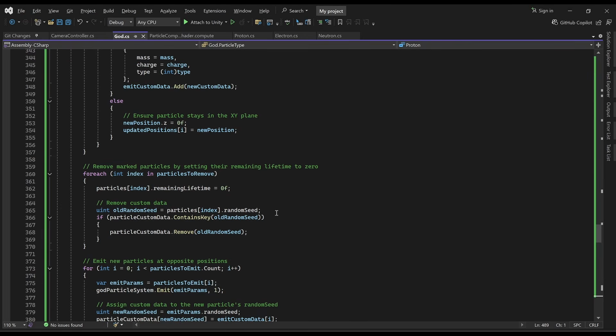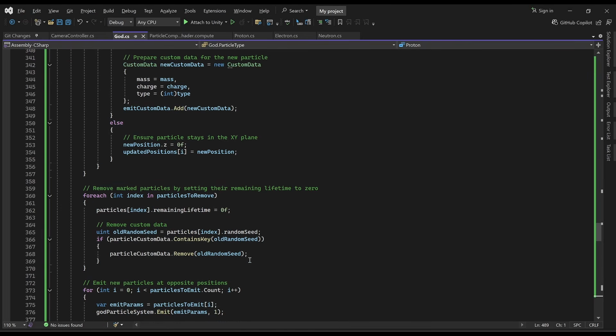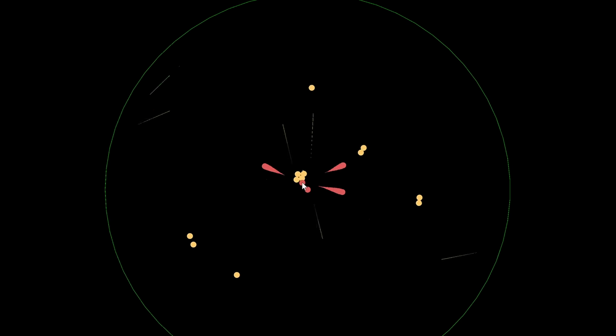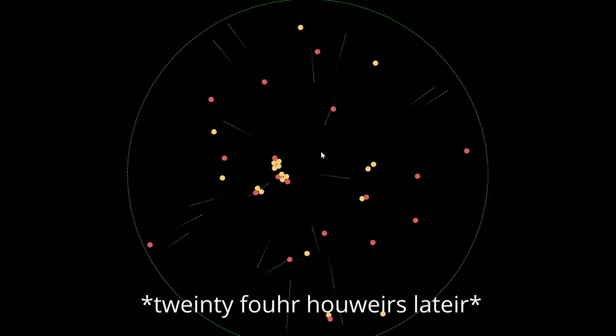Okay, so instead of turning off the trails module, what I'm trying now is instead when a particle gets to the edge of the universal radius, I'll just set its remaining lifetime to 0, so basically delete it, and then spawn a new particle at the opposite end with the same velocity. And looks like the new photons are just getting deleted. Okay, for some reason the photons are now interacting with the nucleons. Okay, that's not right.